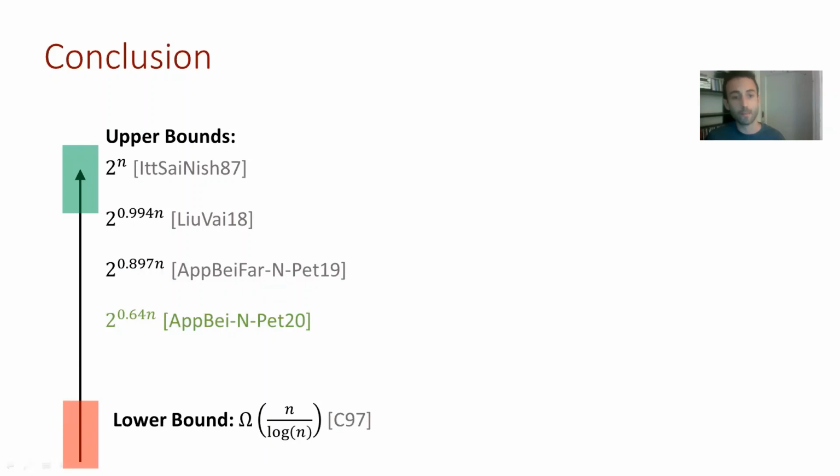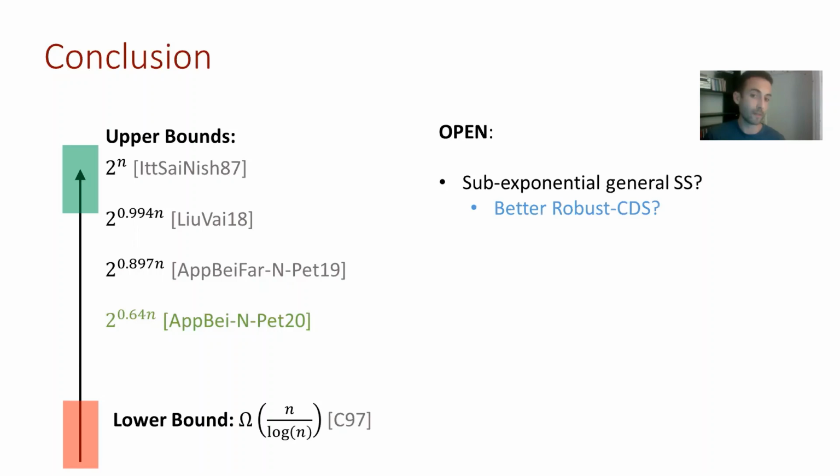If we come back to this picture of the complexity of secret sharing for general access structures, we still have the open problems we started with. One is, can we get to sub-exponential general secret sharing? One thing that may help is sub-exponential robust conditional disclosure of secrets, since that's the dominant part of the cost of the schemes we now know. And of course, on the other side, an open question is, what is the lower bound? Can we get superlinear lower bounds, or even exponential lower bounds?